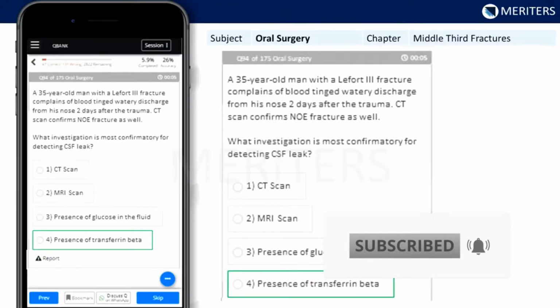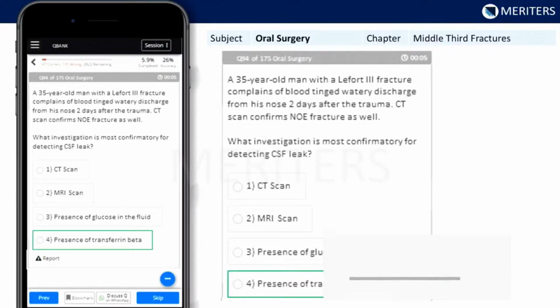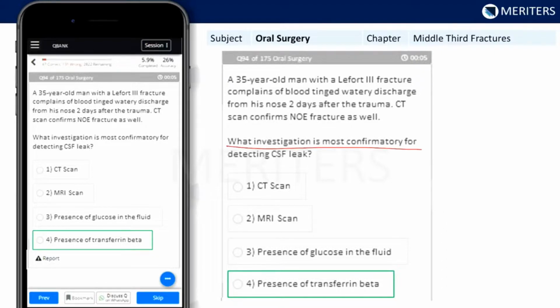Now we'll see a similar question that was asked in the oral surgery question bank. The question was, a 35-year-old man with a Le Fort 3 fracture complains of a blood-tinged watery discharge from his nose 2 days after the trauma. CT scan confirms nasoorbital ethmoidal fracture as well.